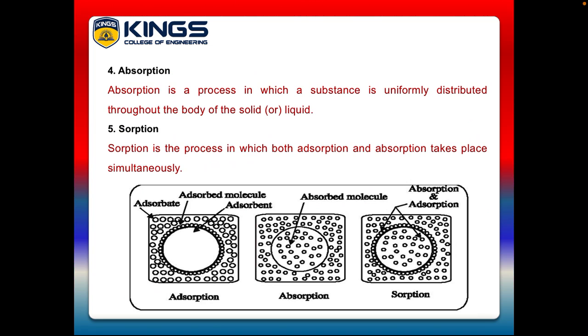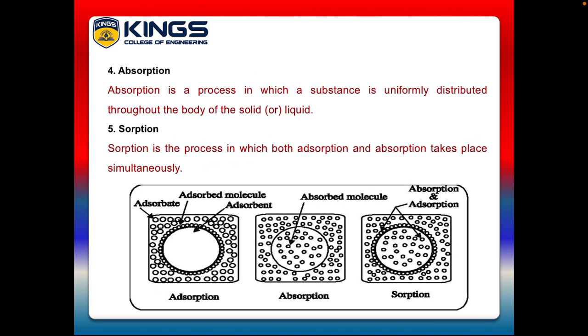See the diagram here. We have three diagrams, right? See the first diagram. It is an illustration of the adsorption process. The adsorbate is held only on the surface of the adsorbent, so that is called adsorption. See the second diagram. It is an illustration of the absorption process. Here the adsorbate molecules are not held on the surface; they are distributed throughout the body of the adsorbent. So the process is called absorption.